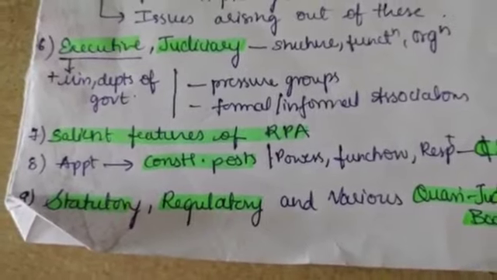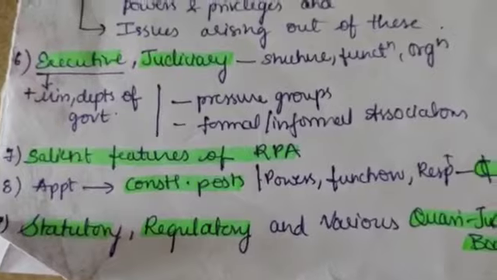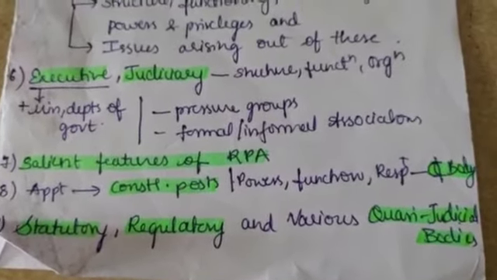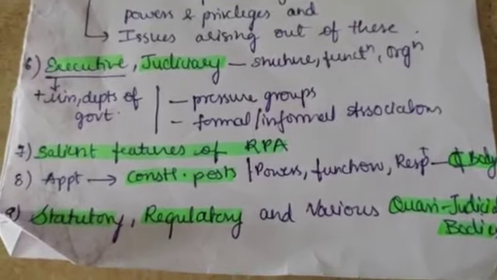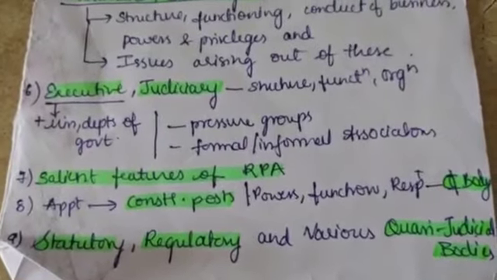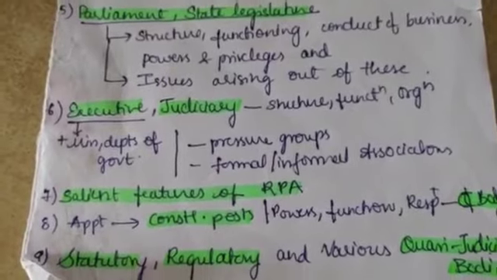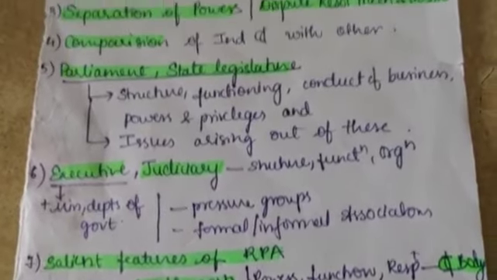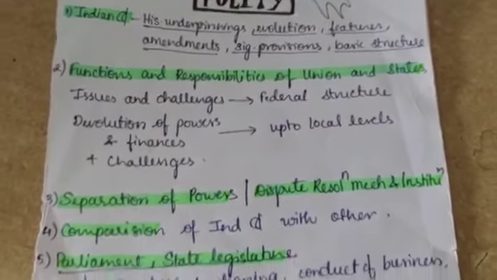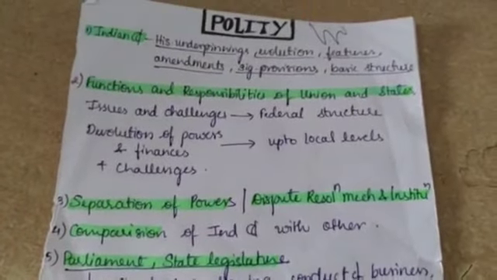The eighth one is appointment to constitutional posts such as President, Prime Minister, Governor, etc. So the powers, functions and responsibilities of constitutional bodies. And next is statutory, regulatory and various quasi-judicial bodies. So here we have to learn about NHRC, SHRC, etc. So this is the syllabus of polity. We can learn in this manner so that we'll remember the entire syllabus and write good answers.